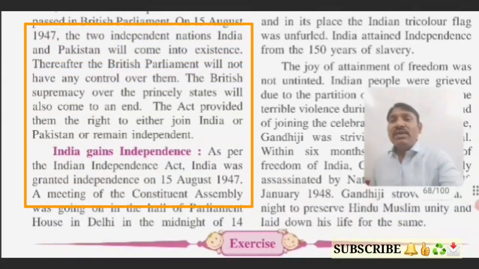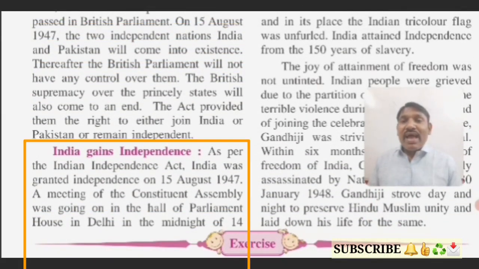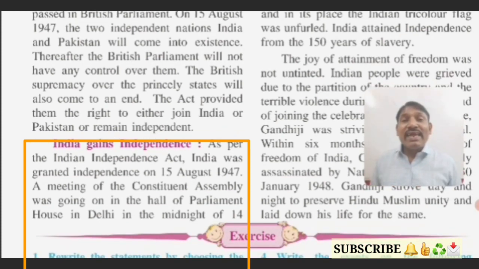Okay, now see, India gains independence. As per the Indian Independence Act, India was granted independence on 15th August 1947. Yes, students, just now I have told you that on 18 July 1947, the resolution was passed in the British Parliament that on 15th August 1947, India will be free. As per the Indian Independence Act, we attained independence, on 15th August 1947.